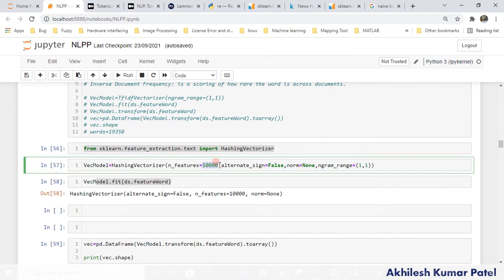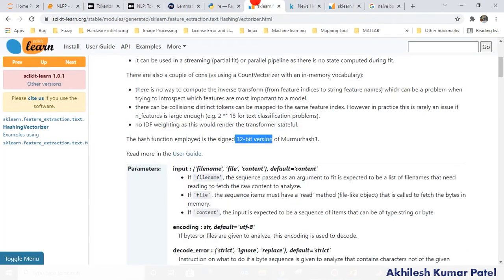If I put the value 10,000, so there are 30,000, somewhere it will be 1, somewhere it will be 2, somewhere it will be 3 in my feature. So simply, first of all, it is encoding, as we saw, in a 32-bit version, and it is making a group of words. Instead of 30,000, it will take only 10,000 features. It will extract the 10,000 features only from there.